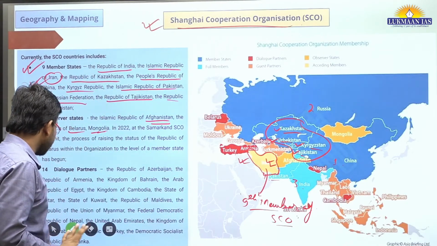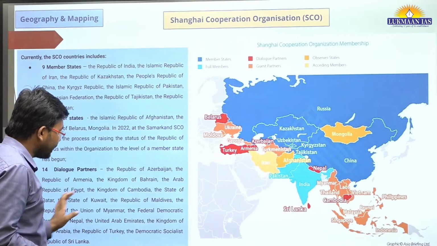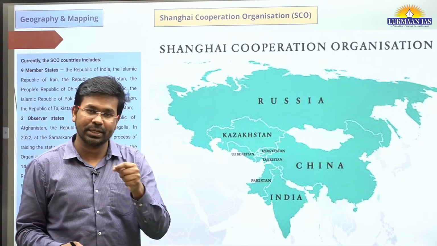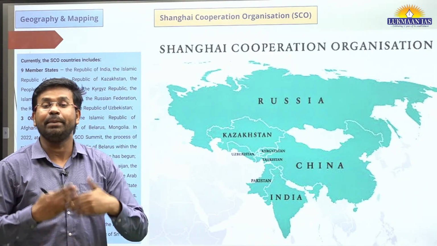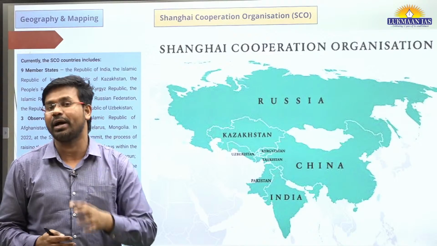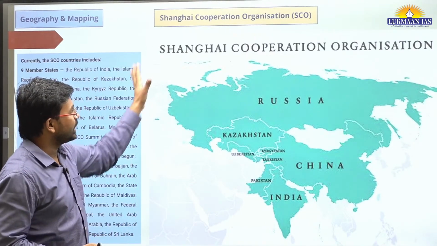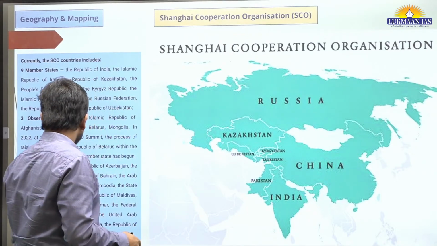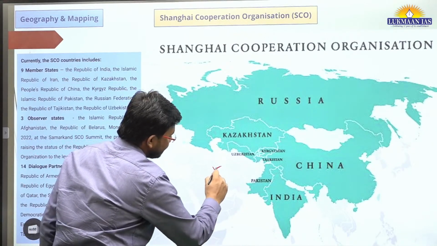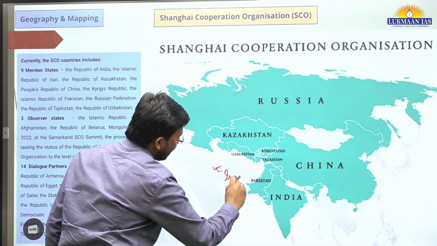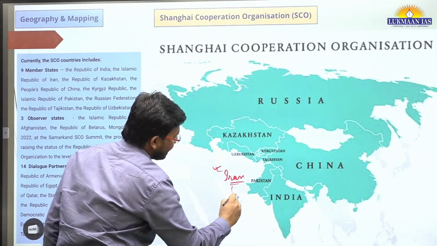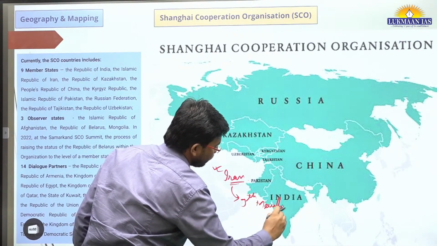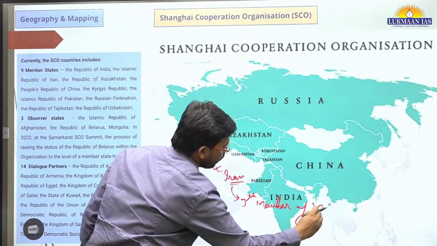So this is the importance of the mapping section, because every day we include one topic where some gap is there, so that after covering that topic it becomes clear to you, so that you can solve a question in the prelims exam, right? So that's the thing. Again, over here, they have mentioned 8 countries, but the thing is Iran has become a member, and Iran is the 9th member of SCO, of Shanghai Cooperation Organization.